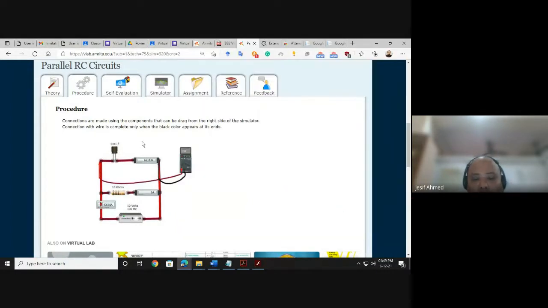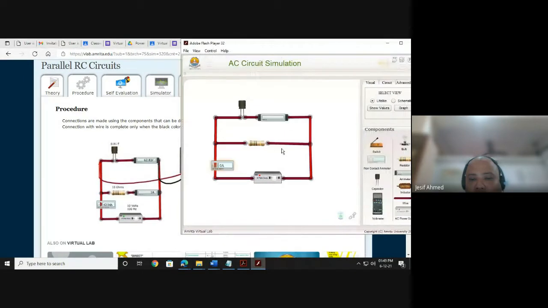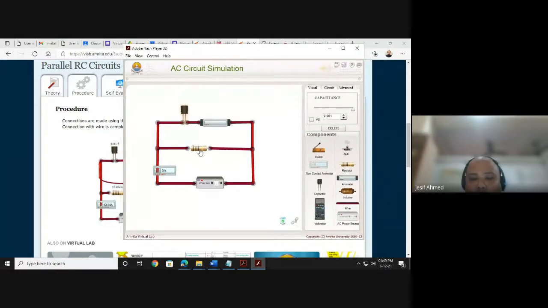Right. Now what values should be set for these components? If you click any component, you can see here the values can be changed, like resistance in ohms, then AC power voltage and frequency can be changed. If you click on any component and click delete, this particular element will be deleted. Under circuit, if you reset, the whole circuit will be deleted. You can remake it.